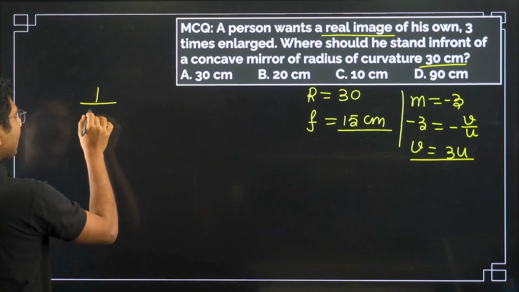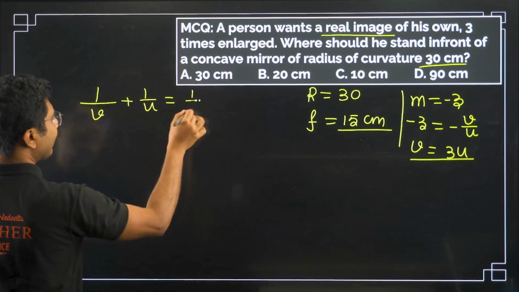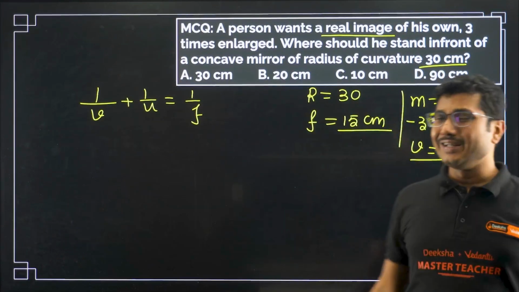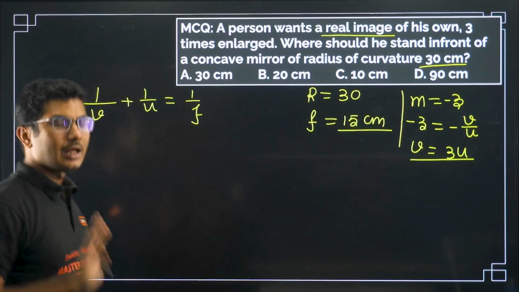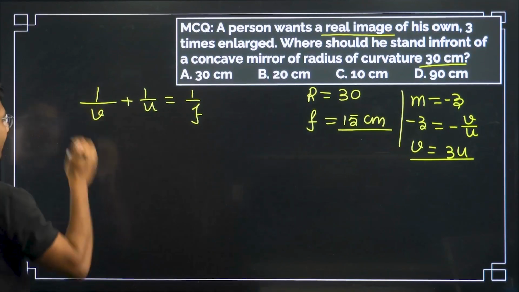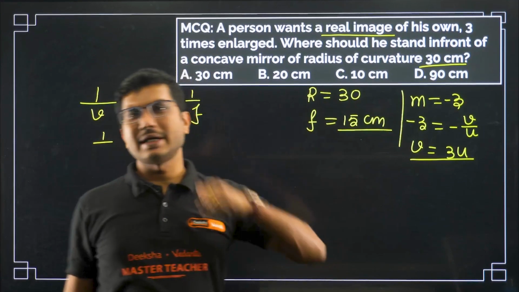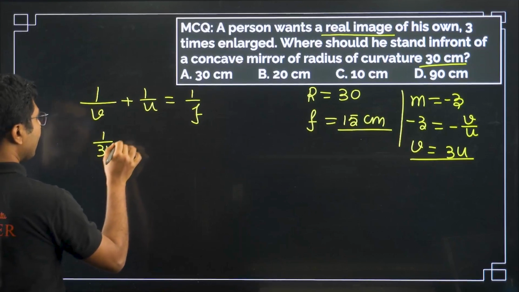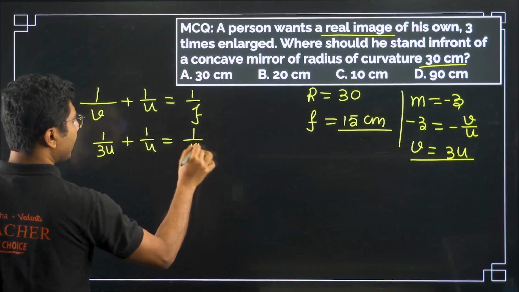Now let's use the mirror equation: 1 by v plus 1 by u equals 1 by f. Again you can use the sign convention here, but in real image cases all of them will be negative and the negatives will cancel, so we are not using the sign here. We will just put the values. So it will be 1 upon 3u plus 1 upon u equals 1 upon 15.